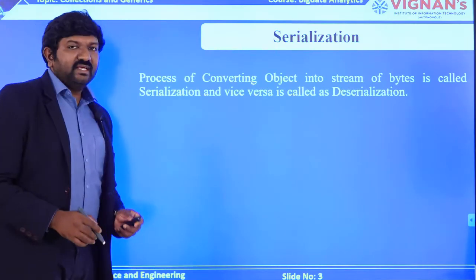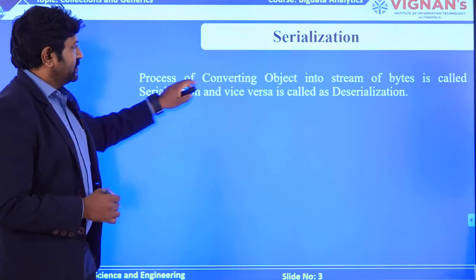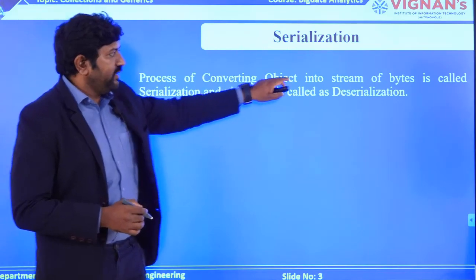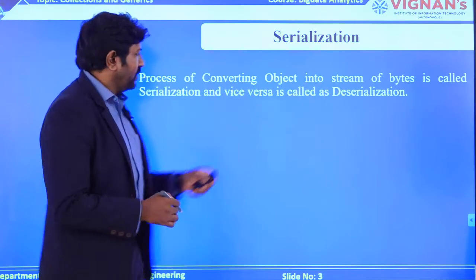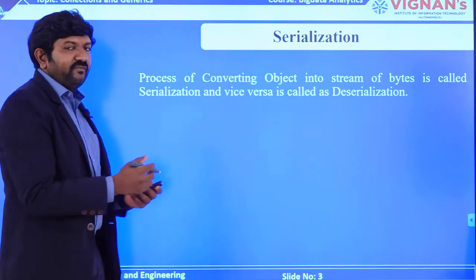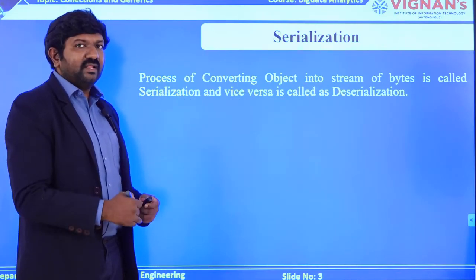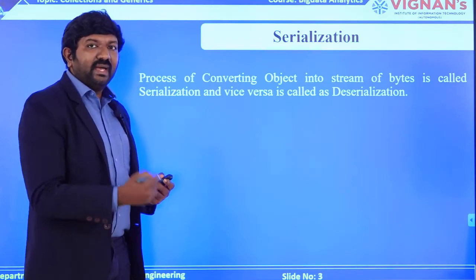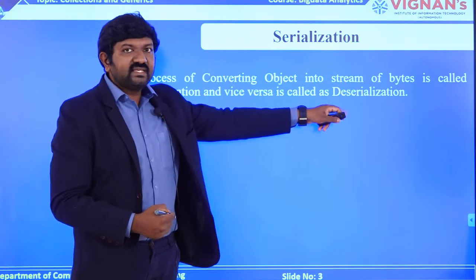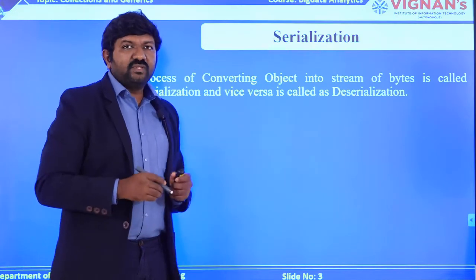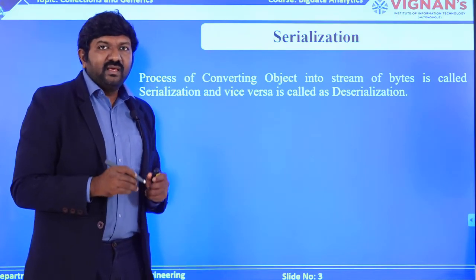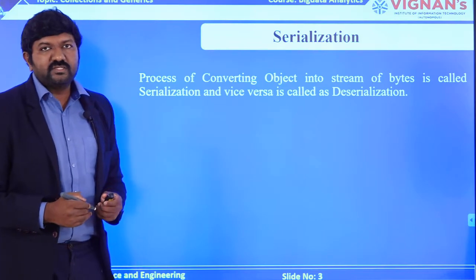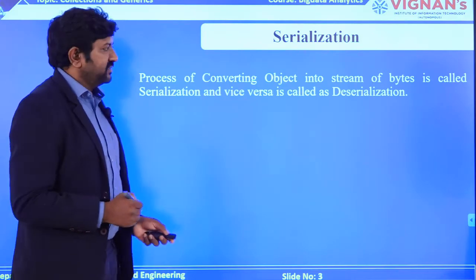Let us understand that in a definition way. I am converting my objects into a stream of bytes, I call it serialization, and if you perform the same in a reverse manner, that means you are receiving byte streams and converting them back to objects, we call it deserialization. This is one of the major concepts to be learned before understanding Hadoop writables. So that is my serialization.